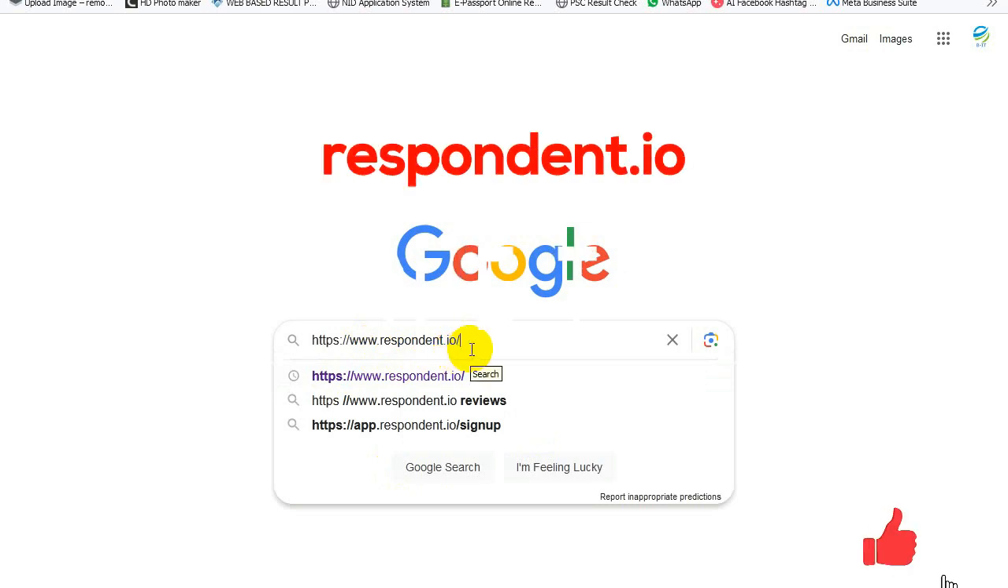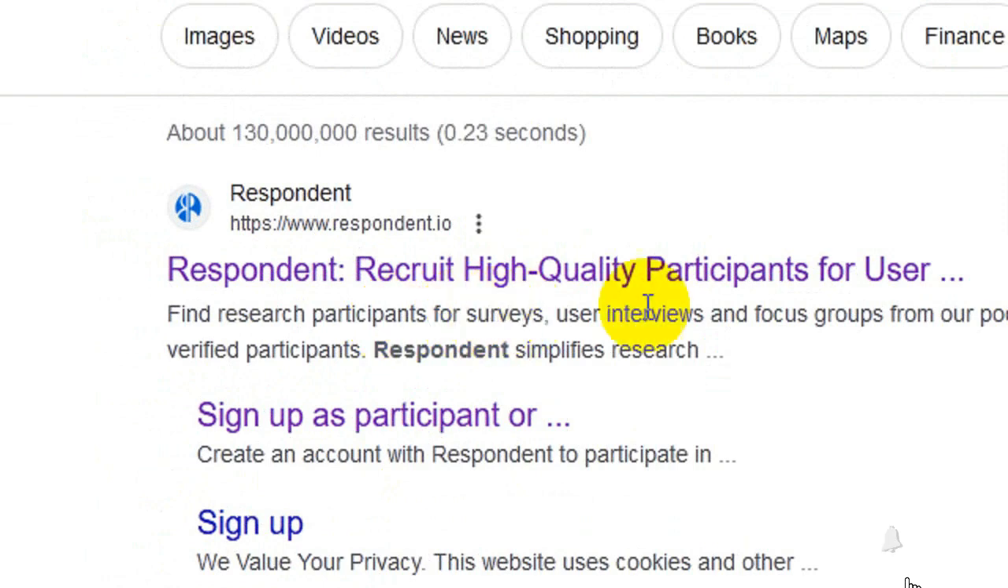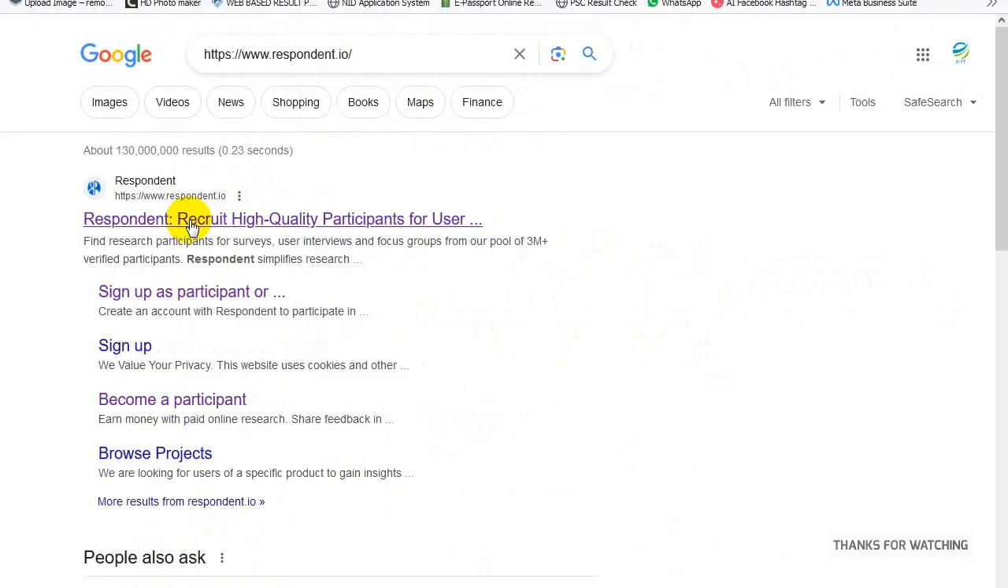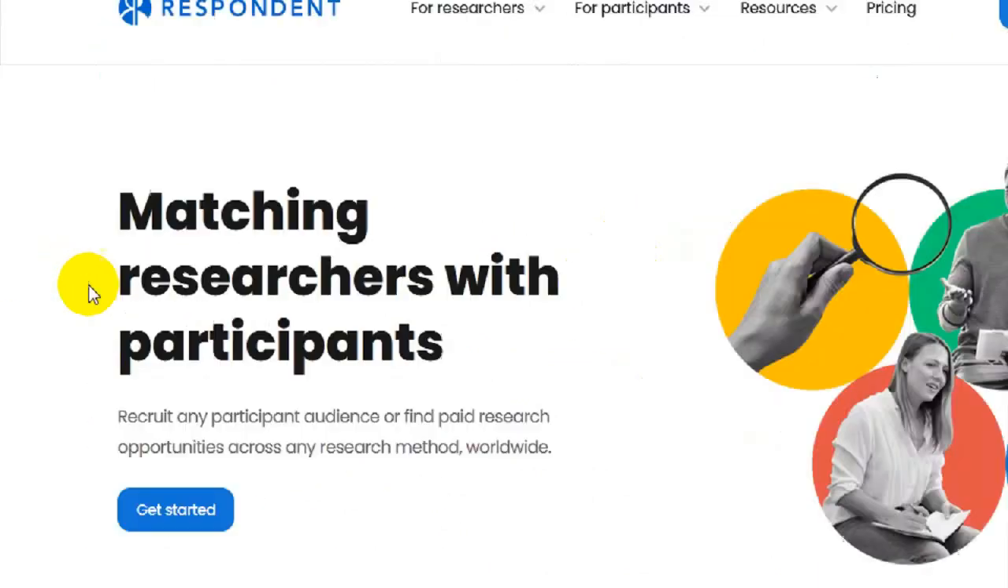Search for Respondent.io, then click on here. After you click, you get the first link. This is the logo; you should remember this one. Then click on here. After that, you get this page.